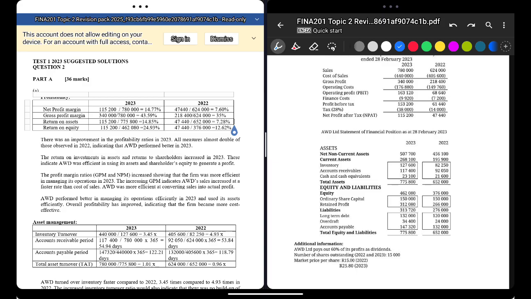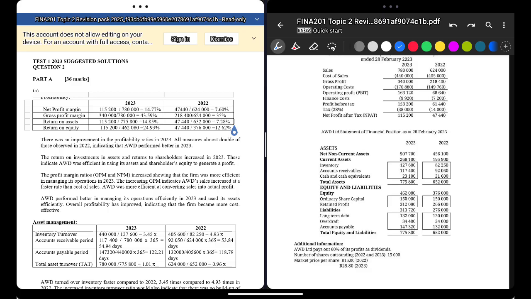As soon as you see return, assets, equity, the word is efficient. So it's efficient in using the assets and the equity to make our profit. How do we know to say making our profit? We look at the formula. Return on assets is net profit after tax over your assets. Return on equity is net profit after tax over equity. So your net profit is your main thing. To increase your profit, you're using all those efficiently. If it's the asset one, it's using your assets to make your profit efficiently.